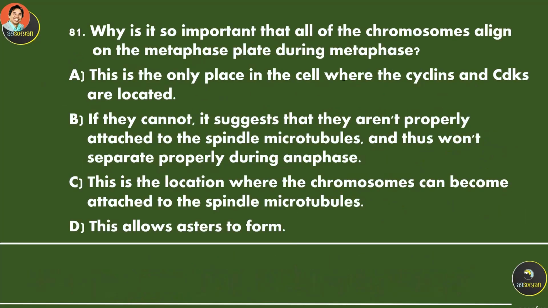Why is it so important that all the chromosomes align on the metaphase plate during metaphase? Why does it have to be in the middle over here, and aligned nicely? A, B, C, or D. If they cannot align, then they will not separate properly. Right? So that should be the answer.